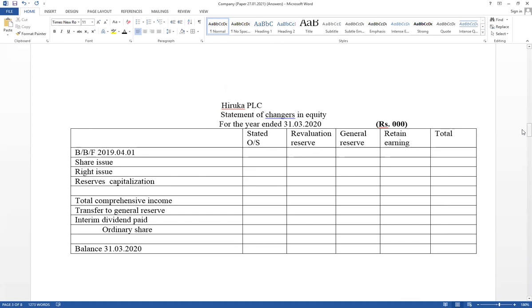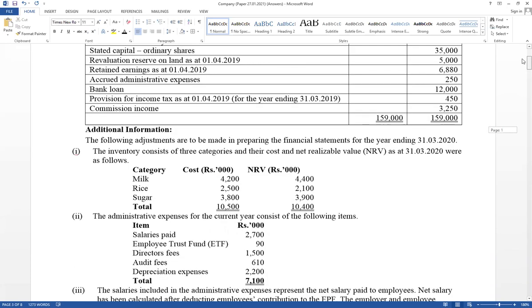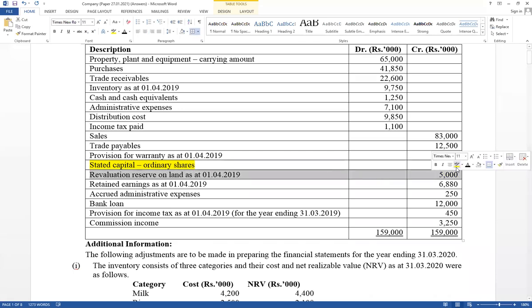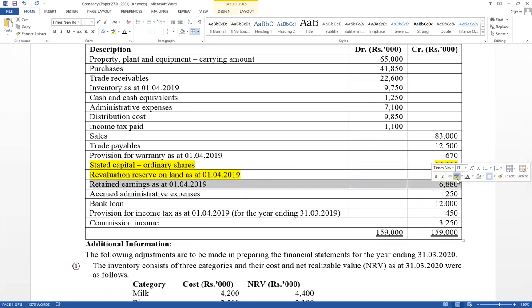It has given ordinary shares 35,000 and revaluation reserves on land 5,000, as well as retained earnings. If those are considered, tick mark. Take the balances as brought forward in the statement of changes in equity.